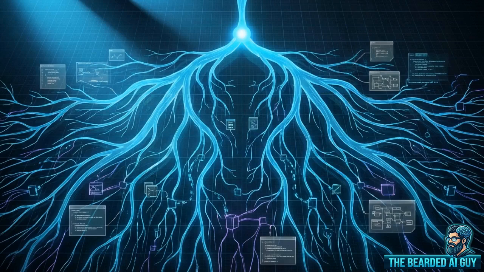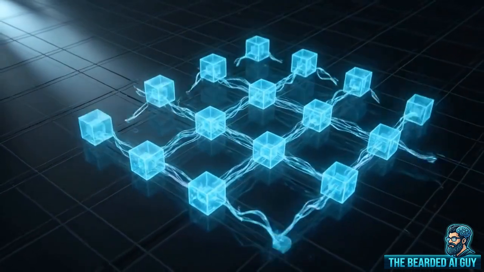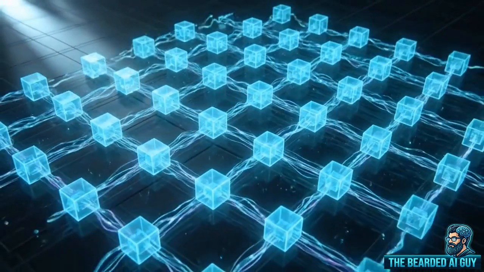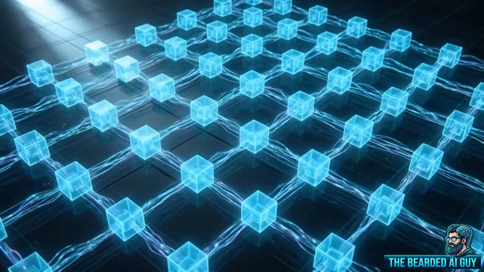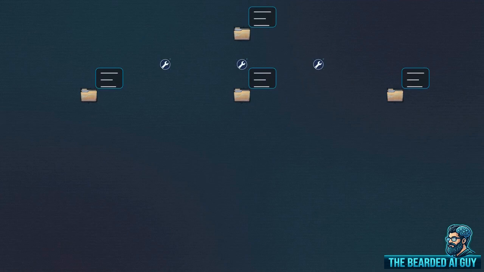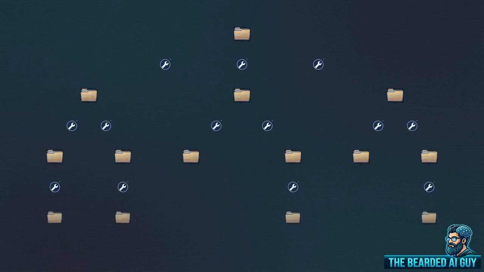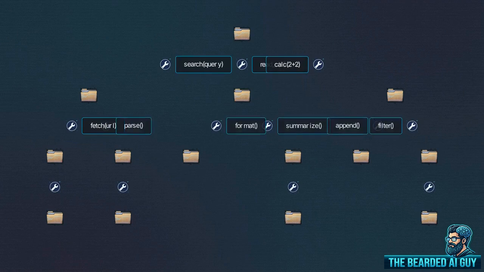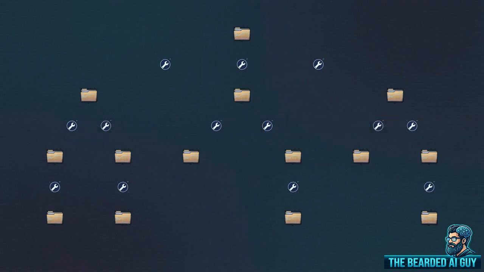To create that look-ahead, the ToolTree authors adapted Monte Carlo Tree Search, or MCTS. This is the same decision-making algorithm used to solve the massive branching spaces in game-playing systems like AlphaGo. ToolTree maps the tool sequence into this MCTS structure. The nodes in this tree represent the evolving dialog state, which includes the current context window and the intermediate results of previous tool executions. The edges connecting those nodes represent the tool invocations, the specific API call, and the arguments the agent has drafted for it.